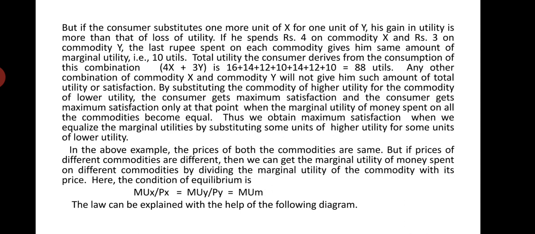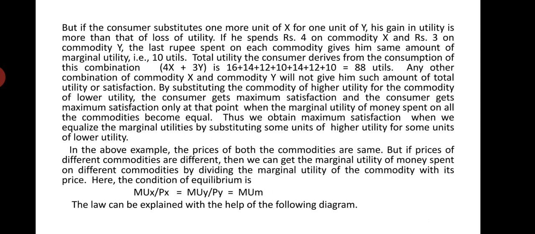We have already discussed this. In the above example, the prices of both commodities are the same: the price of commodity X is 1 rupee per unit and the price of commodity Y is 1 rupee per unit. But sometimes there may be a difference in the prices of two commodities. If prices of different commodities are different, then we can get the marginal utility of money spent on different commodities by dividing the marginal utility of the commodity by its price.